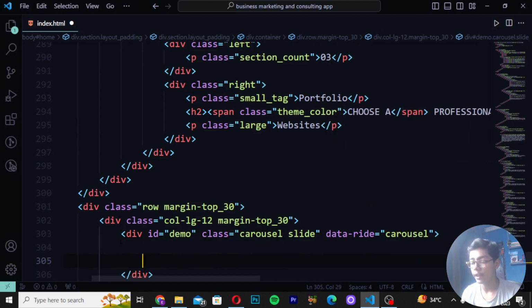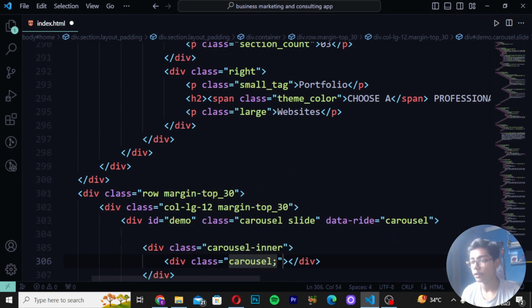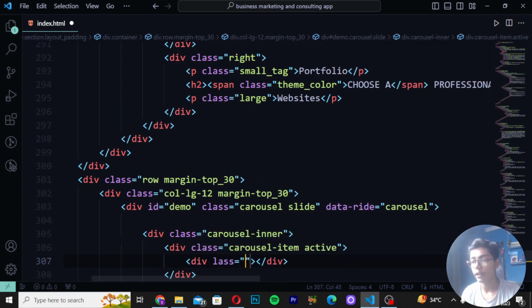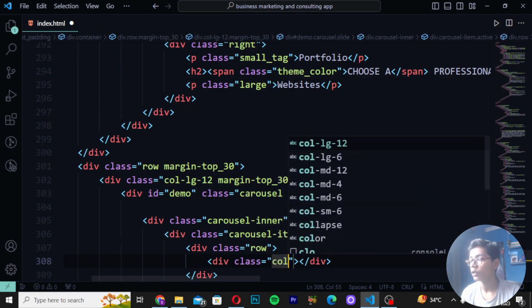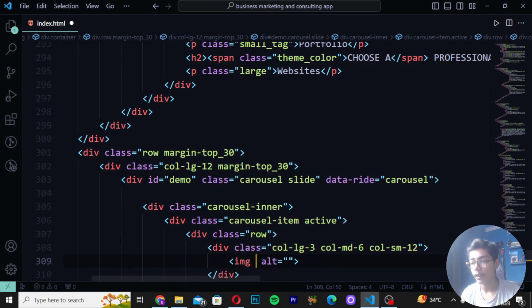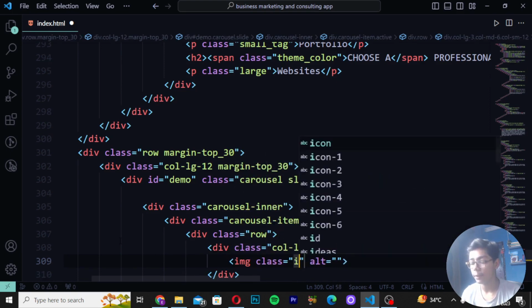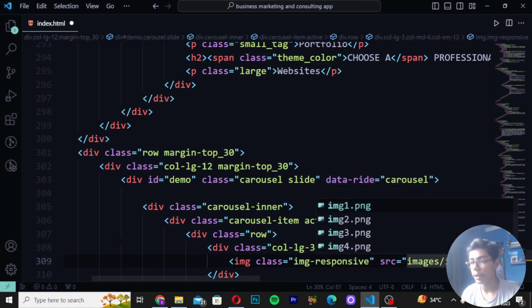Then write div class carousel-inner, and then write div class carousel-item active. Then write div class row. So here I will write that. Then move down, create div class, and then write col-md-3, col-md-6, and col-sm-12. Then write image, and write class which will be img-responsive, and then write source images slash image1.png.